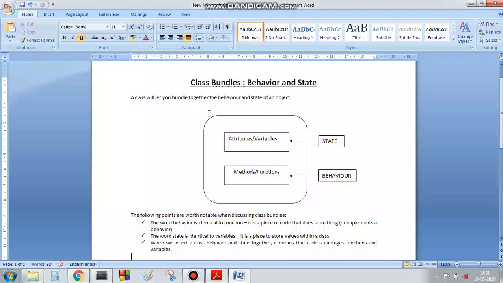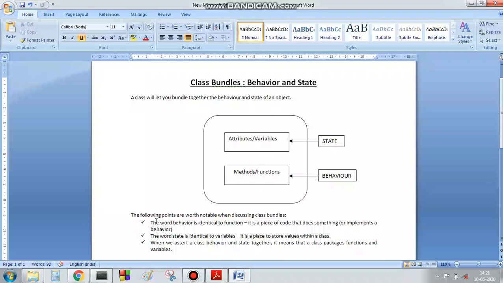So let's take this as a class which is a self-sufficient entity, and it has some methods or functions which help to implement the behavior, and it has some attributes or variables which help us to store the state of the class, and this total is known as a class which encapsulates both the state and behavior. So the same thing is written here.